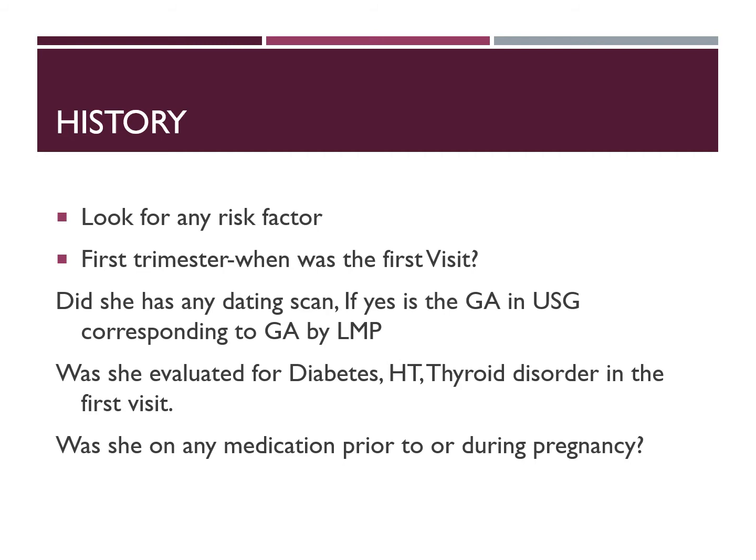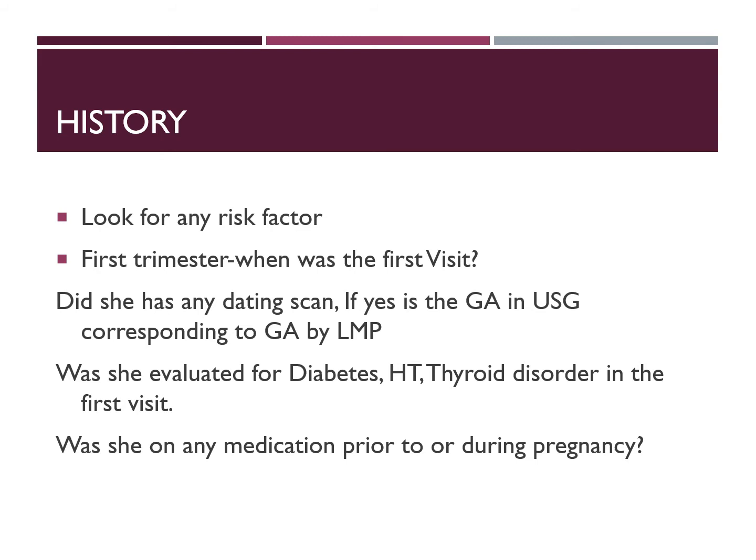Apart from asking for any history of hyperemesis, bleeding PV, any history of drug intake, history of exposure, exanthematous fever, etc., I stress the important points to be mentioned in the first trimester. So first we have to ask, when was the first visit? Did she have a dating scan?